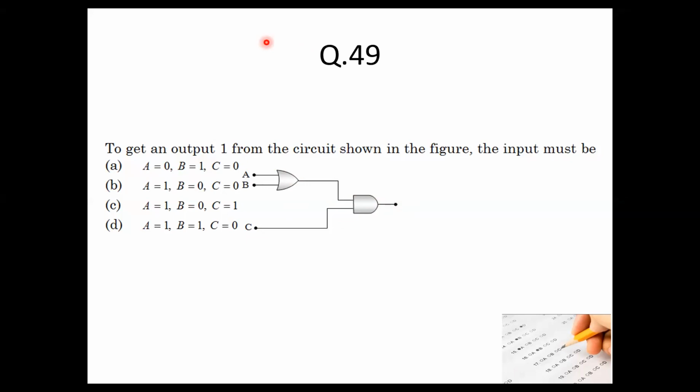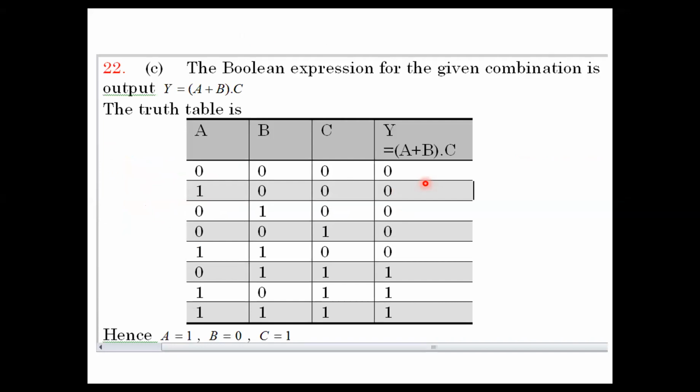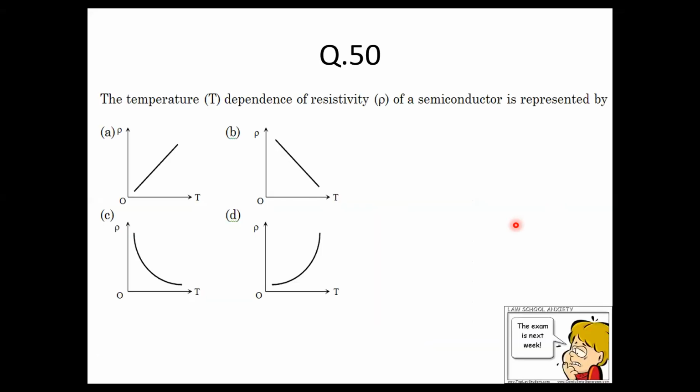तो फिर आपको ये आ जाएगा. So what do you think is the correct answer for this? Yes, it will be option C. So अगर आप इसको solve करेंगे with the Boolean expression, आप values डाल देंगे A और B में, so whatever answer you get will match to option C. So see that you are solving these kind of questions also. Tell me the 50th and the last question for today.